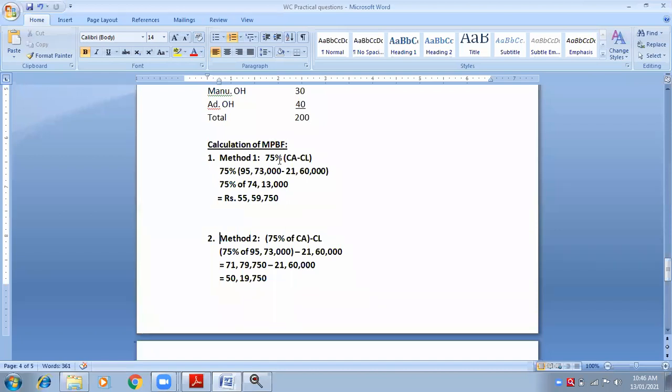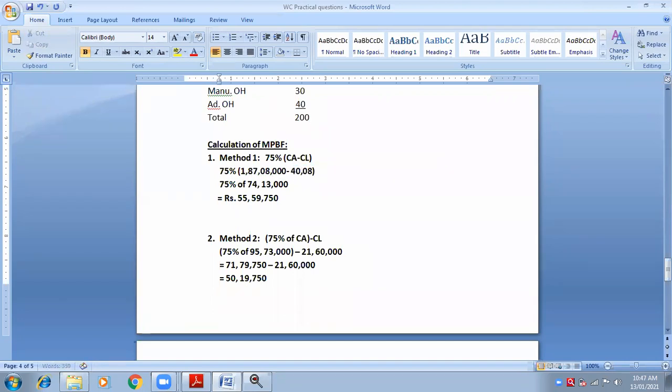What is the formula? 75% of net working capital requirement. So current assets minus current liabilities. What is your current asset? One crore 87 lakh 8,000. And what is your current liability? 40 lakh 8,000.